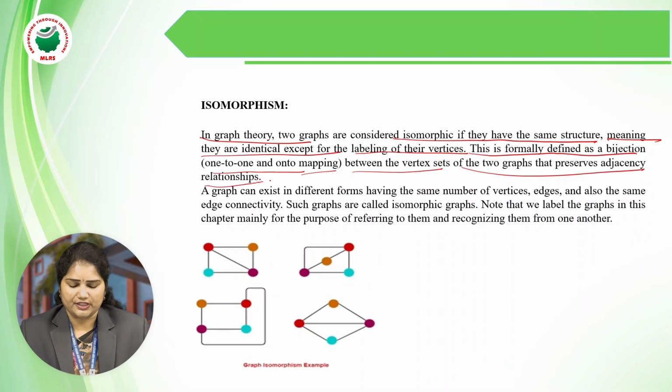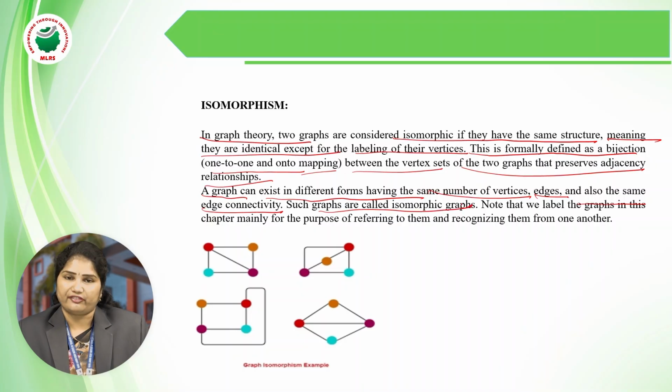Preserving adjacency relationships. When two graphs are said to be isomorphic, there are 6 conditions to be satisfied. Generally, what is isomorphism? A graph that exists in different forms, having the same number of vertices, edges, and the same edge connectivity. Such graphs are called isomorphic graphs.